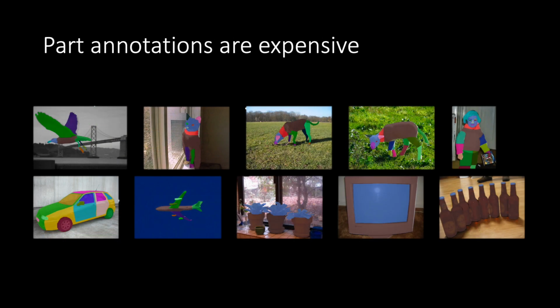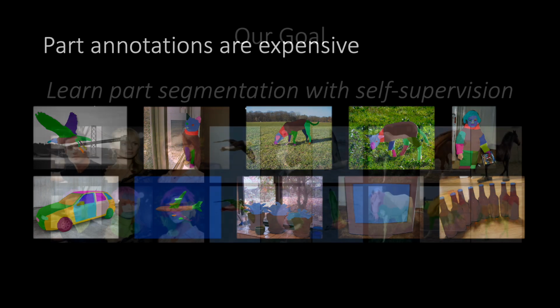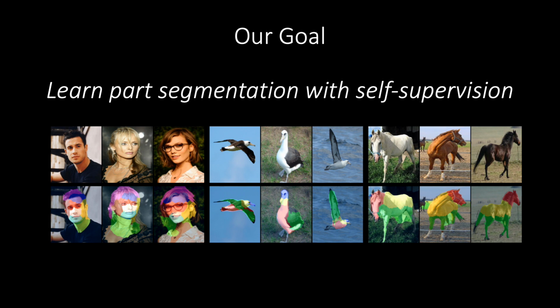However, it is often expensive to annotate object part information, especially for part segmentation. Therefore, in this work, we aim to learn object part segmentation in a self-supervised way without any annotation, given an image collection that contains similar object instances.